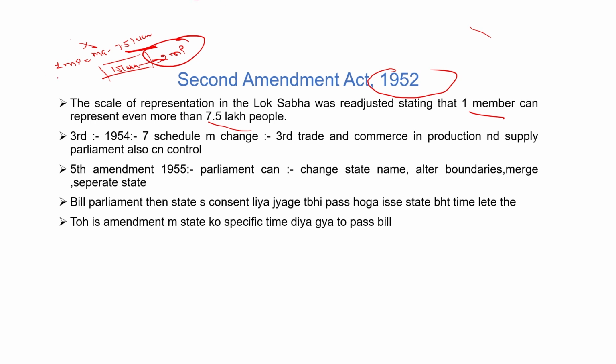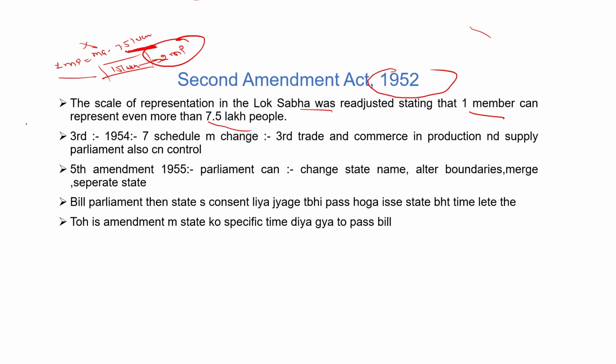So what was done in this amendment? One MP can represent more than 7.5 lakh people under the Second Constitutional Amendment 1956. So the scale of representation in Lok Sabha was readjusted. Starting then, one member can represent not more than 7.5 lakh people. Previously, one MP, one member, could not represent more than 7.5 lakh.